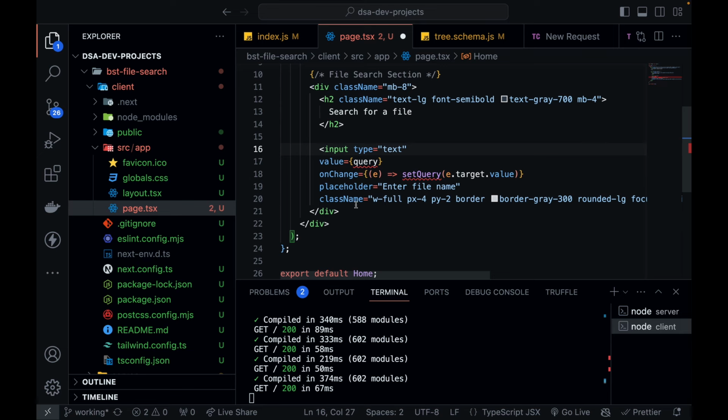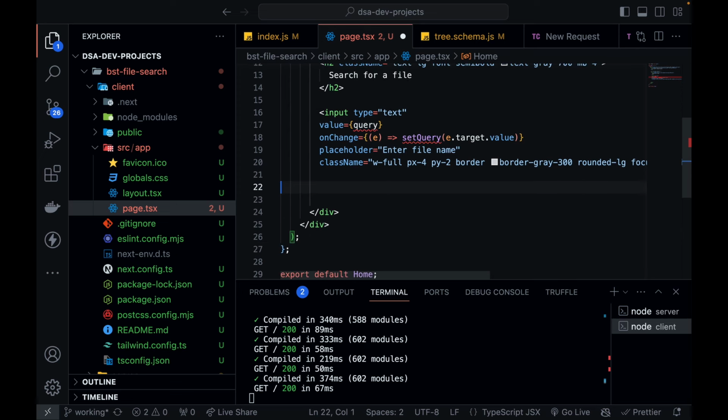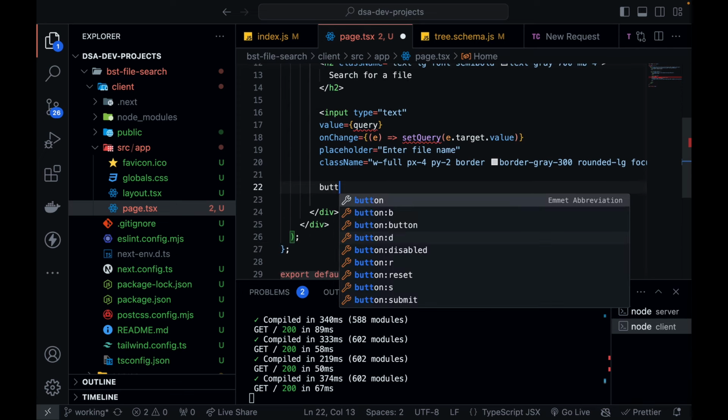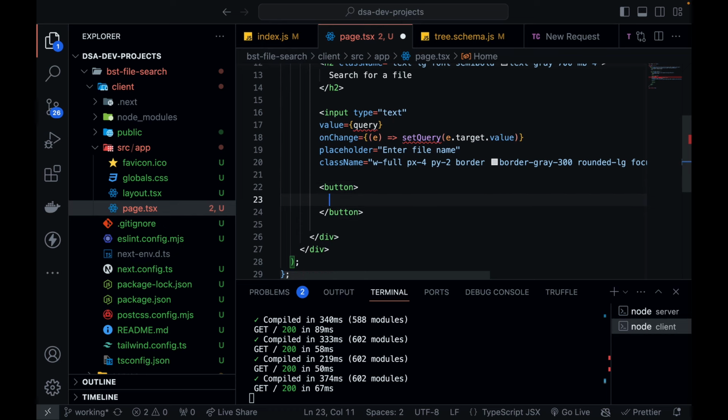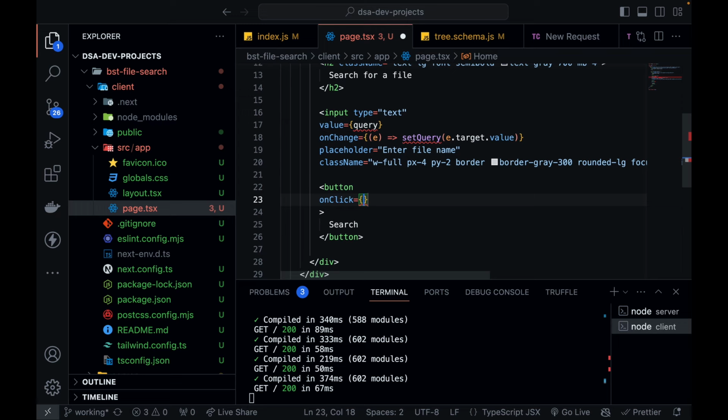I can also, just below this, define a button that will say go ahead and search the binary tree. Okay, so let's create a button, and in this button I'm going to have a text called search, right? So to this button also we need to define some function that runs whenever I hit this button. So that function will be called handleSearch. Okay, let's make it beautiful.